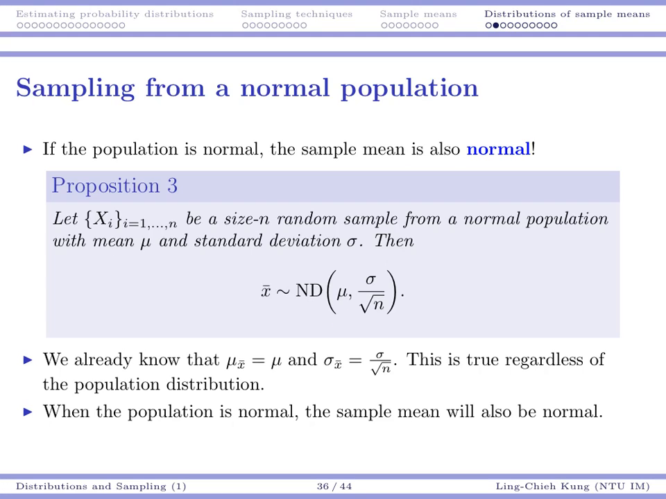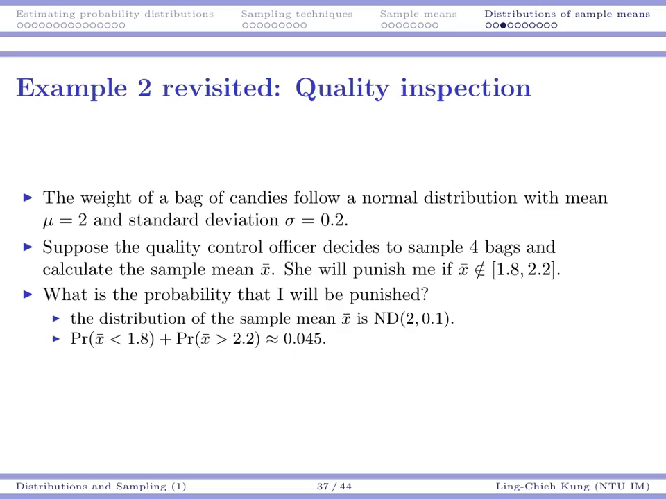Actually, the mean and the standard deviation hold for any distribution. For any distribution, we have them. It's just that now we need a normal population so that my sample mean is also normal.